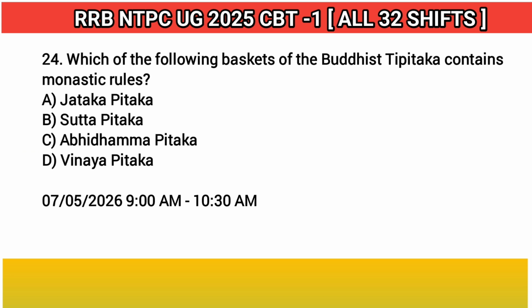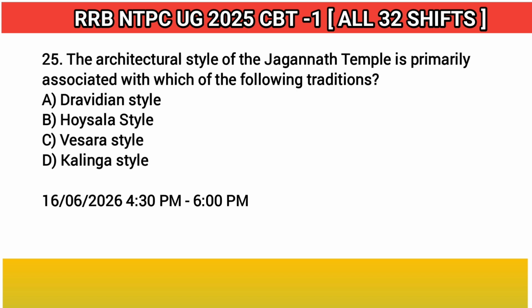24. Which of the following baskets of the Buddhist Tipitaka contains monastic rules? Answer: D. Vinayapitaka. 25. The architectural style of the Jagannath temple is primarily associated with which of the following traditions? Answer: D. Kalinga style.